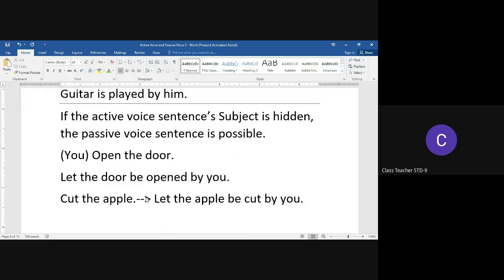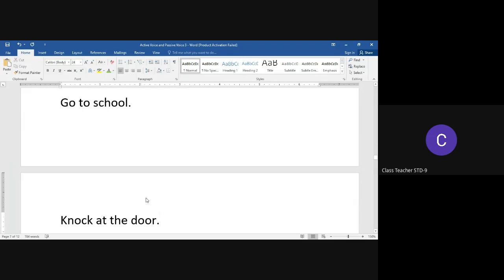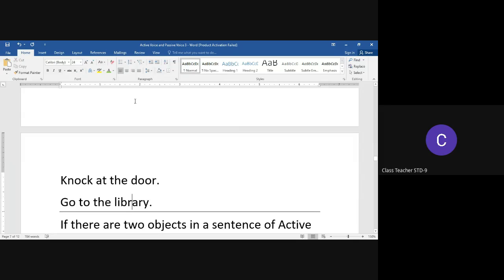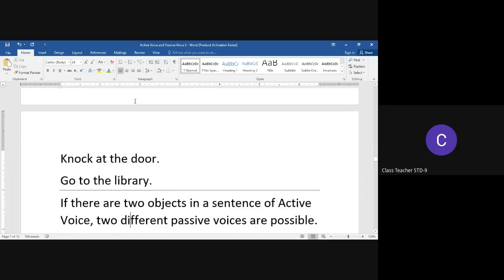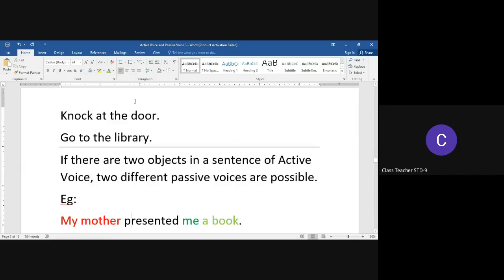In some cases, you may also observe that it might not be necessary to mention the doer all the time when we transform from active voice to passive voice. Now, this idea will come with practice. Go to school, knock at the door, go to the library. All these sentences, please try the passive voice of these sentences and indicate in the comment section.